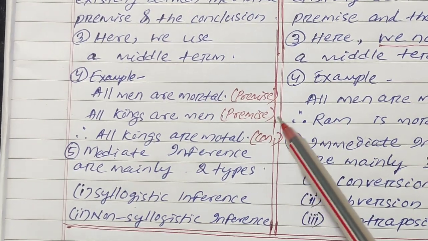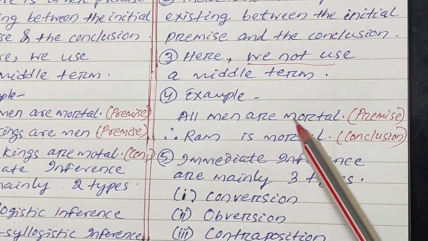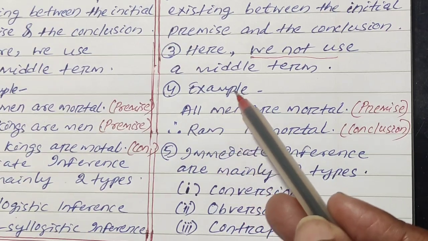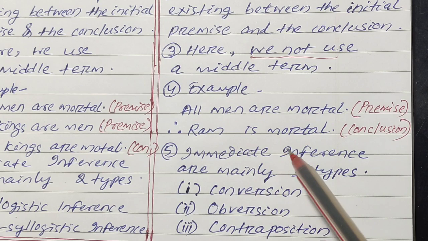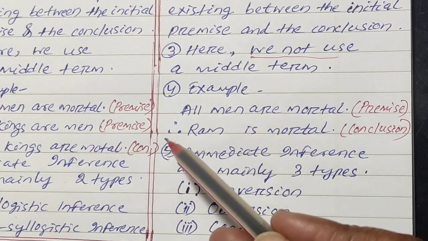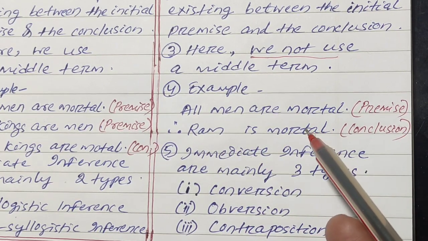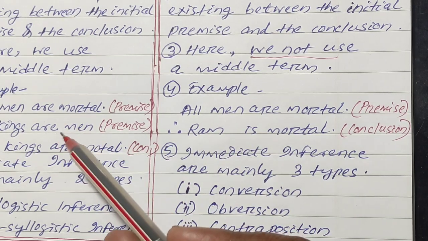But in immediate inference we use only one premise and one conclusion. That example is: all men are mortal, and therefore Ram is mortal. Here all men are mortal is a premise and the conclusion is Ram is mortal. So here we use only one premise, but in mediate inference we use exactly two premises.